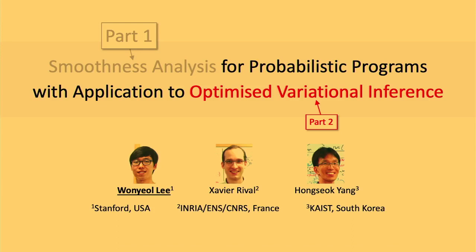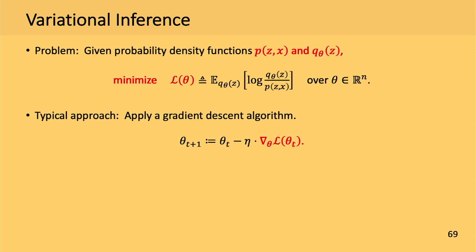And I will very briefly talk about how we can apply this to variational inference, how to optimize variational inference. At a high level, variational inference is essentially a minimization problem about two probability densities, P and Q theta. Here the function L is the function we want to minimize, and in practice, we typically minimize this function by using the gradient descent algorithm.